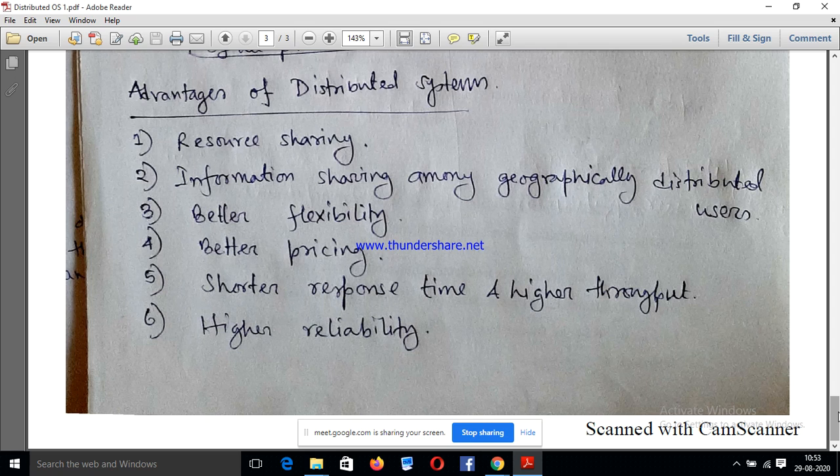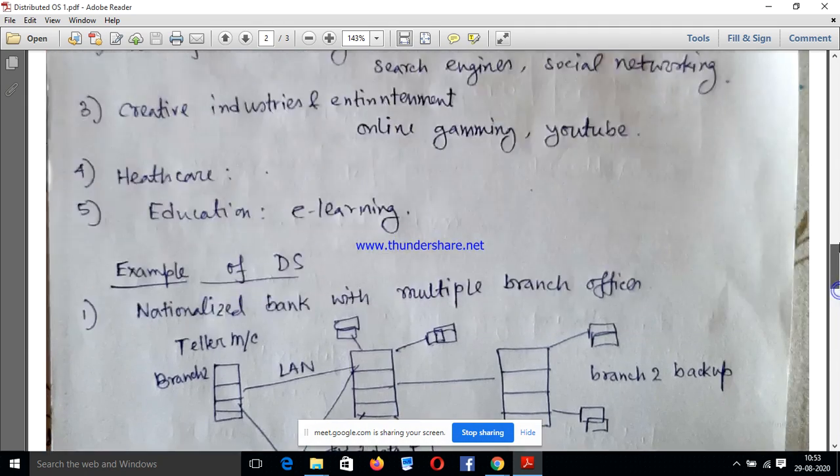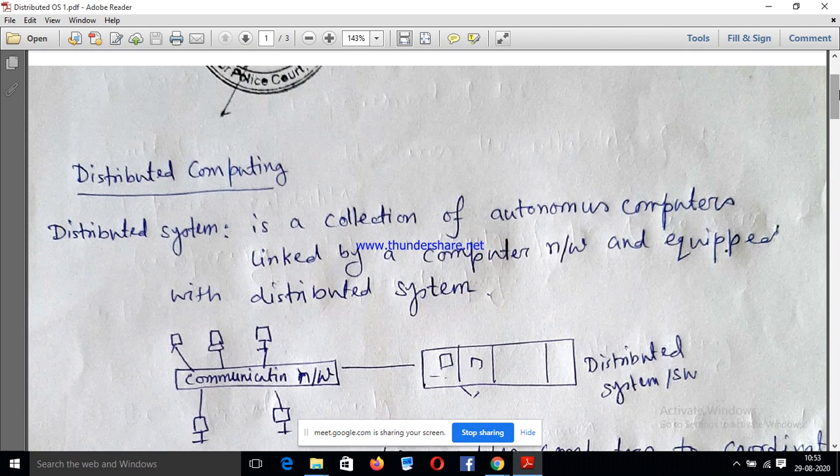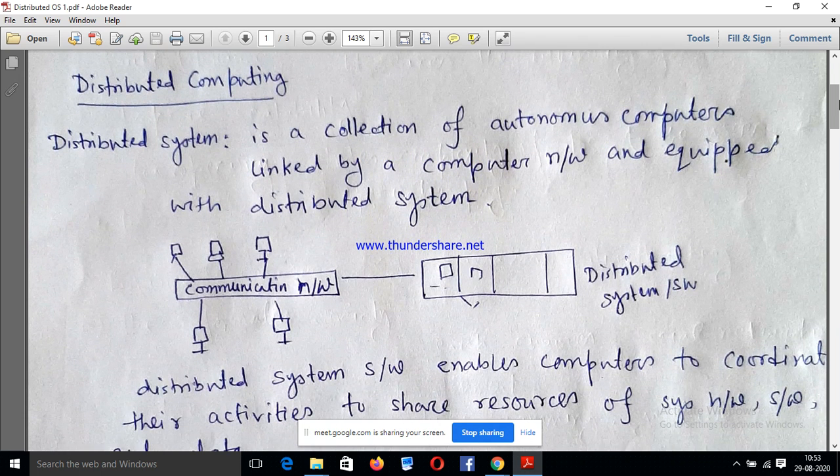So that is the end of our today's class. So let me conclude what we have discussed today. At first we have discussed the concept of distributed operating system.